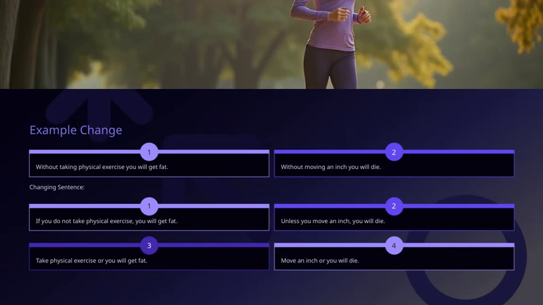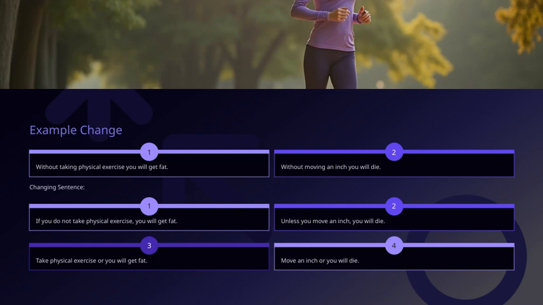Now let's look at how we can change sentences to convey the same meaning in different ways. For example, the sentence, "Without taking physical exercise you will get fat," can be rephrased to improve clarity or emphasis. One way is to say, "If you do not take physical exercise, you will get fat." This version emphasizes the condition more clearly. Alternatively, you could say, "Take physical exercise or you will get fat," which presents a direct choice.